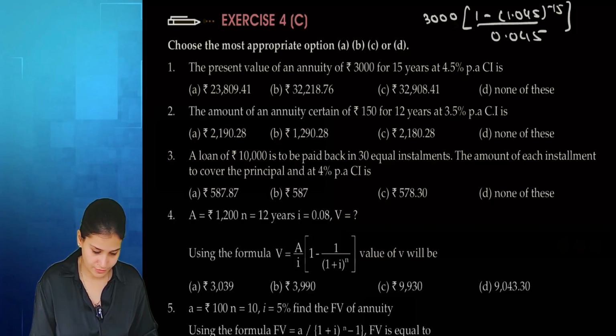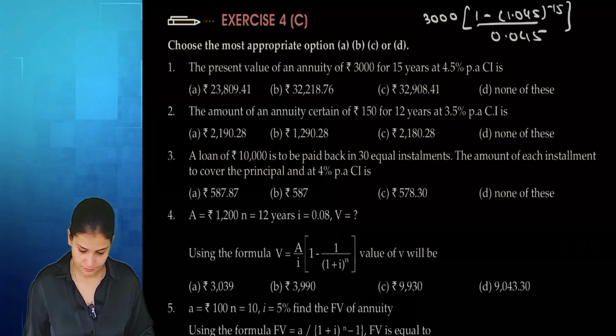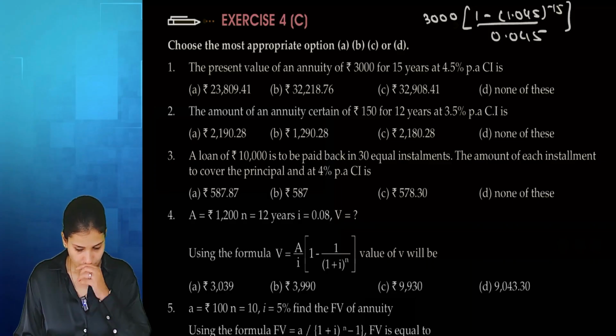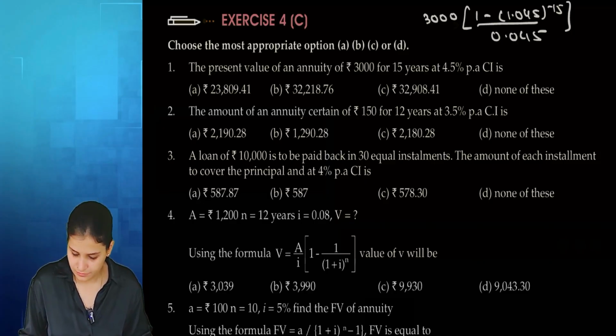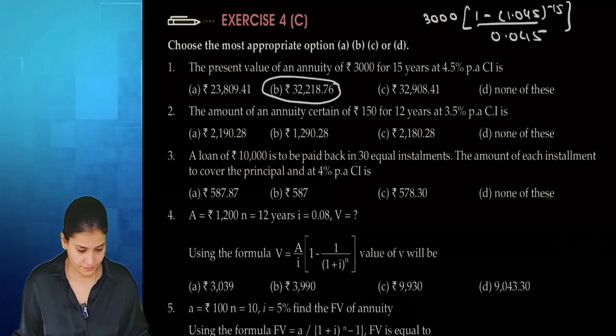Guys, answer for the first one. Option B, 32218. I got 0.63. Done.